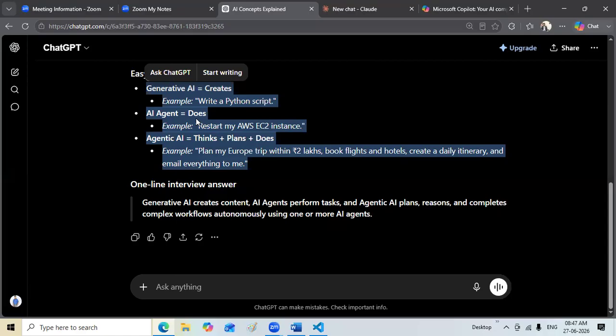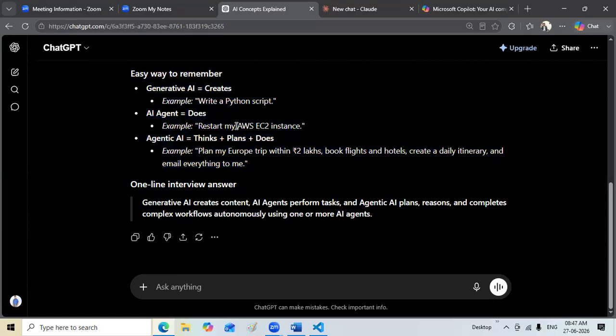In the case of AI agents: restart my AWS instance, log into the server, check whether the server is running or not. Whatever the case, stop and start. Either it is running or it is stopped, it doesn't matter. It just simply restarts. It doesn't think, it's already running, I should not restart. No, it will restart. Because you have already given an instruction, it is going to perform.